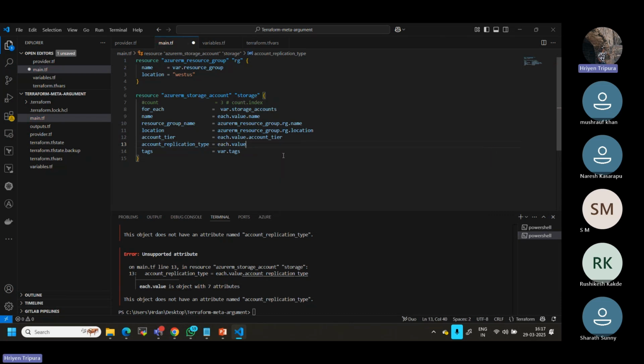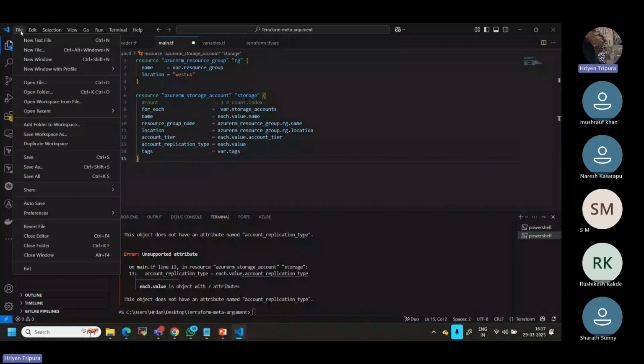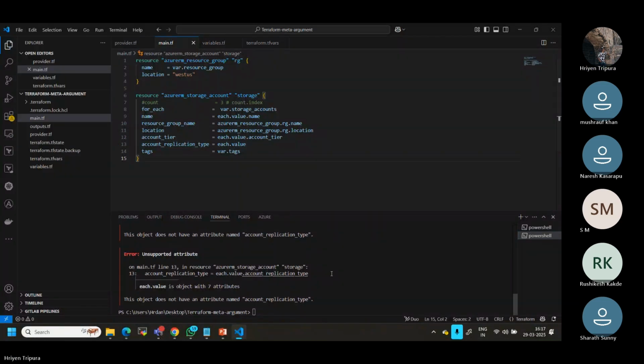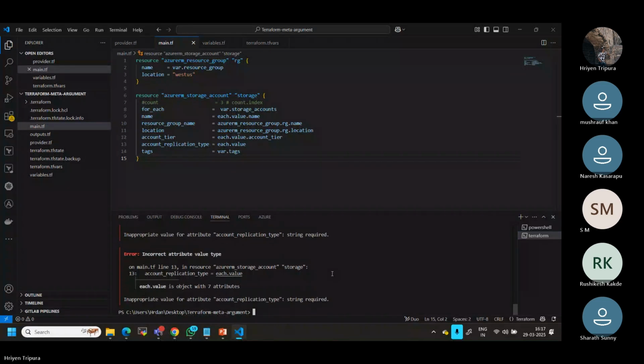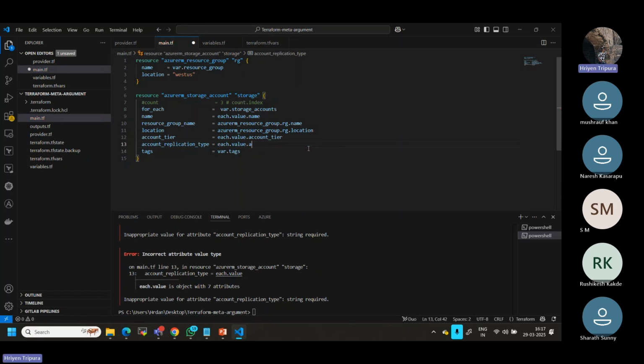While passing, if you give like this or that value, the replication issue is there. Okay, anyway, I will check this replication issue. Meanwhile, we can keep this as default, right? Because there is a looping account tier, account tier.